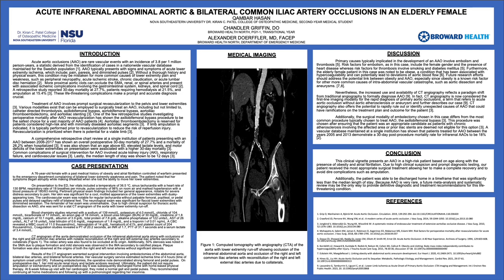A CT angiogram of the aorta demonstrated occlusion of the infrarenal abdominal aorta along with occlusions of the right and left common iliac arteries, with notable reconstitution of the right and left external iliac arteries secondary to collaterals, as shown in Figure 1. The celiac artery was also found to be occluded at its origin.